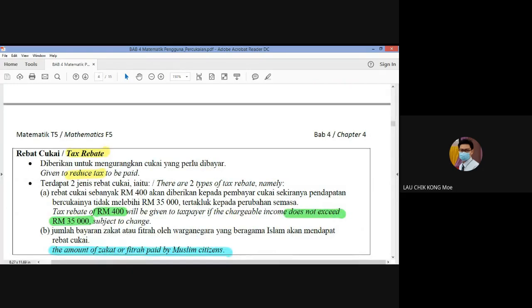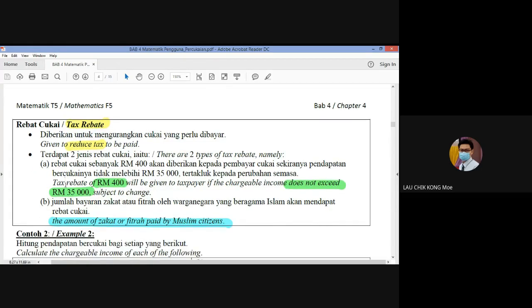Okay, so rebate, tax rebate. We have two types of tax rebate. Number one is if your chargeable income does not exceed 35,000, you will get a rebate of 400 ringgit. Kalau pendapatan yang dikenakan cukai itu, chargeable income itu, tidak melebihi 35,000, you will get tax rebate 400 ringgit.